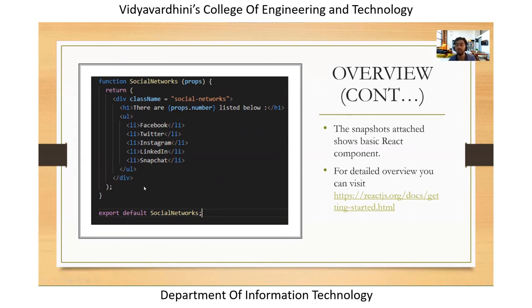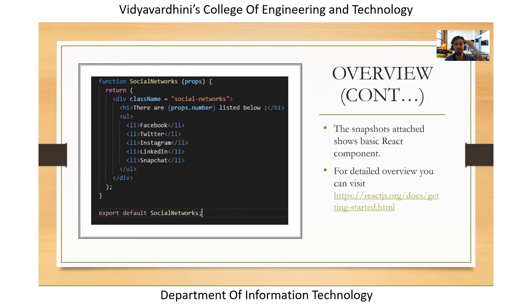So this is how a specific React component looks like. You can just provide a function with the function name, and then inside this we are returning this simple HTML with this specific thing, which is just a list of items, right? The other thing is that the function is also accepting something called props. We'll also take a look at these props later in this session, but the one thing to keep in mind is that props are something which you get from different files.